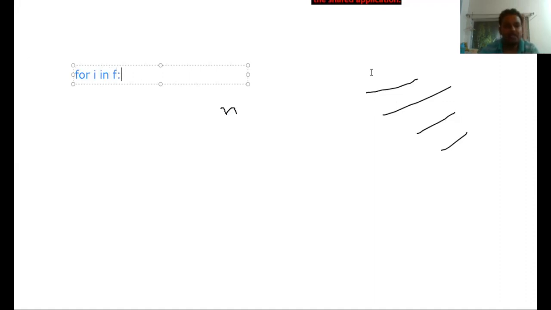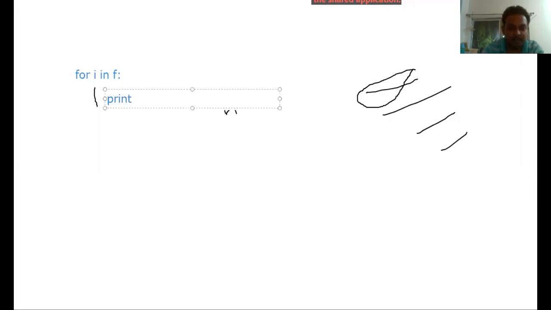So what will i be storing? First of all, the i value will be the first line. So if you use the statement print i, it will print the first line.